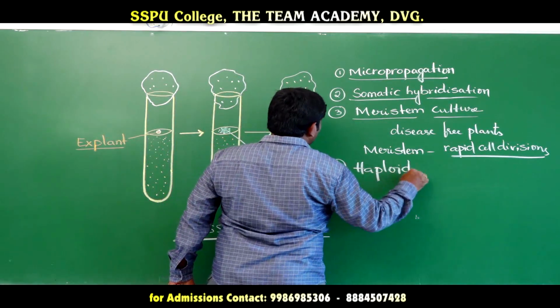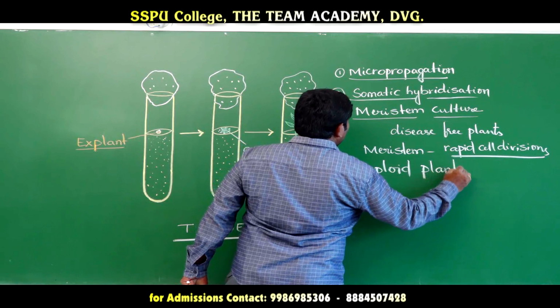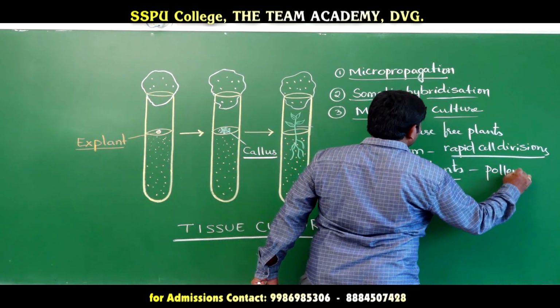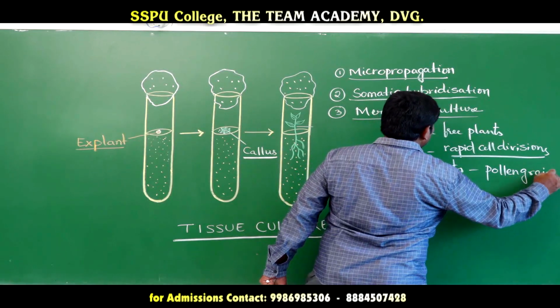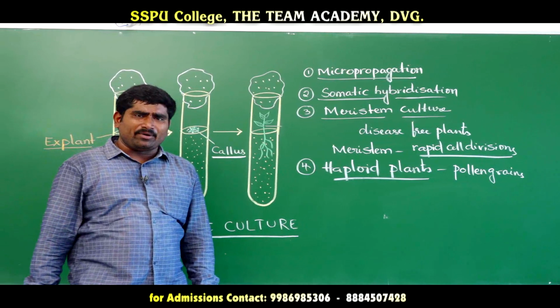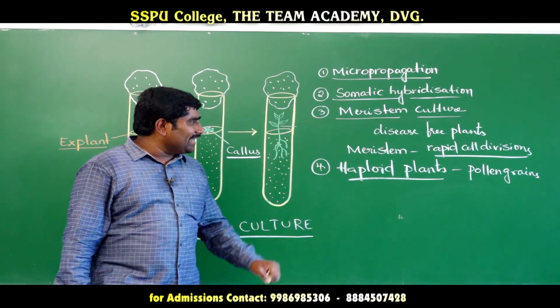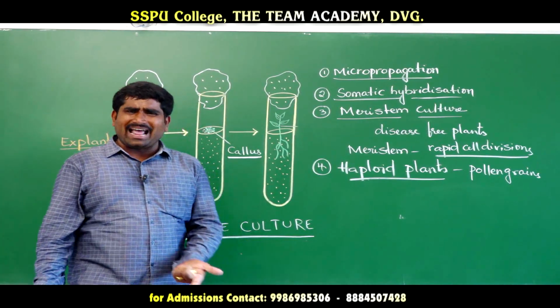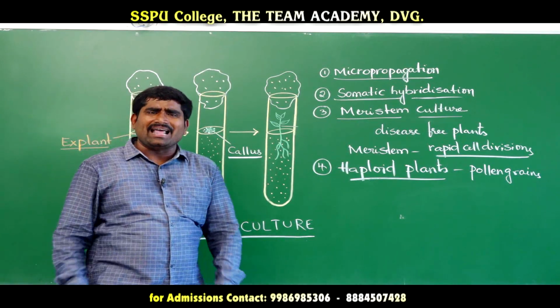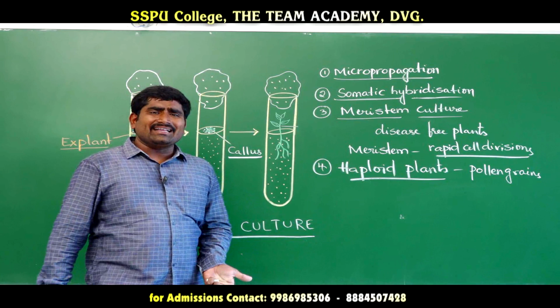And the fourth one is that we can produce haploid plants. How can we produce haploid plants? By culturing pollen grains and egg cells. Pollen grains are haploid cells, so we can take them and create a haploid plant. If a haploid cell is cultured, then a haploid plant will come.